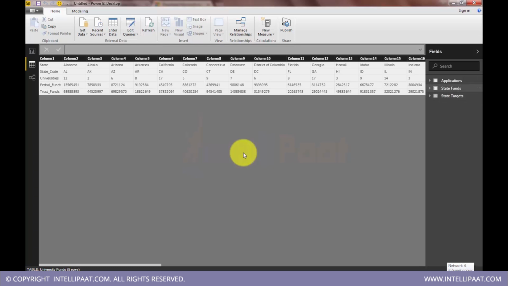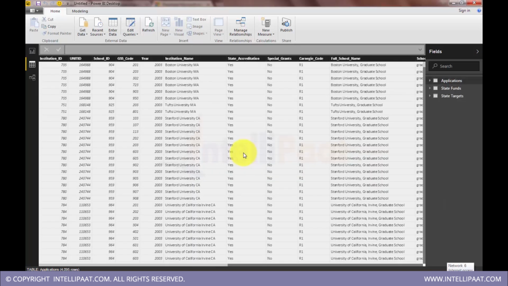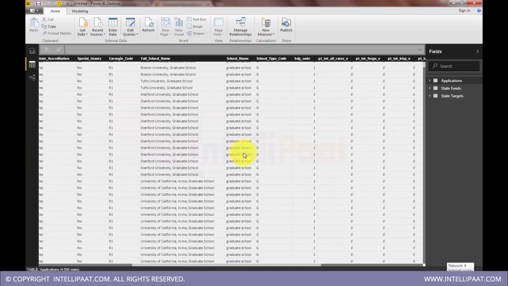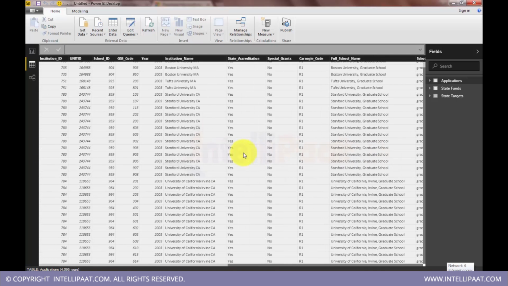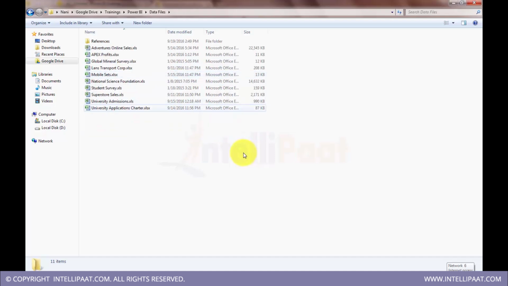Okay, so now after loading this data, so this is the university data, right? After loading the data, I realized that there are some more applications in a different data sheet. Now I want to get that data as well. Here we have university admissions data, right?